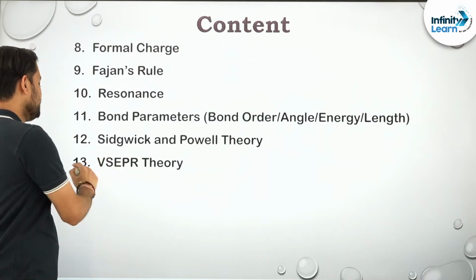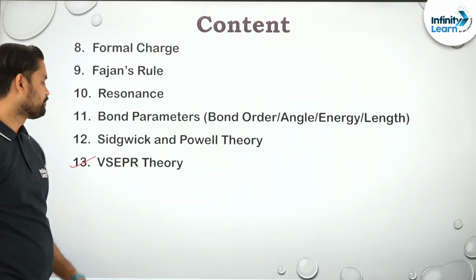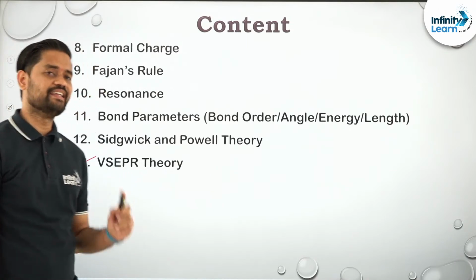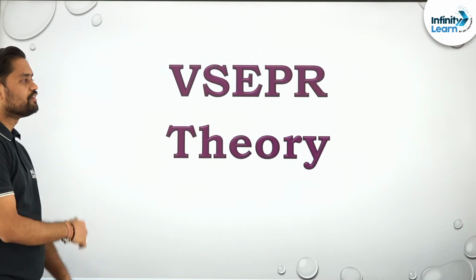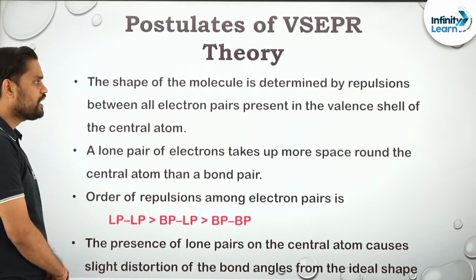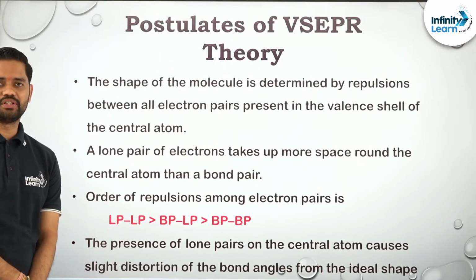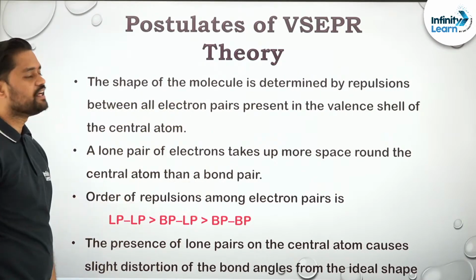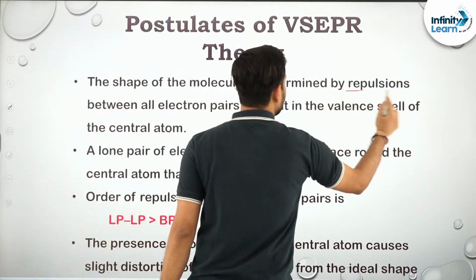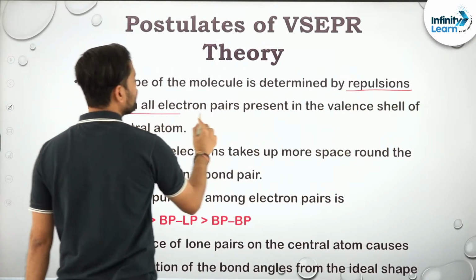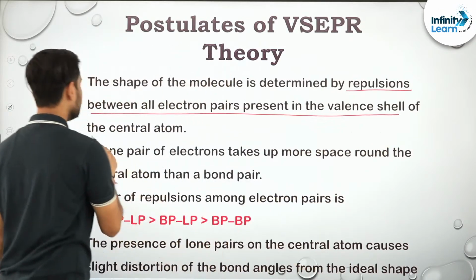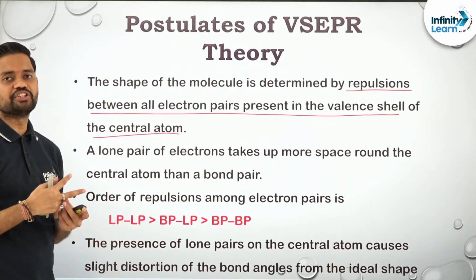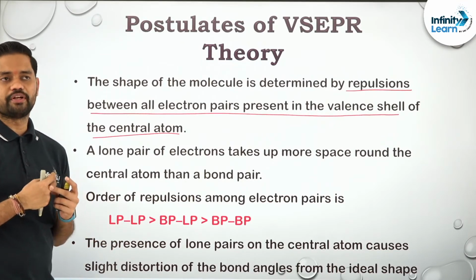But the final theory was given by VSEPR theory, and this is very important. Talking about VSEPR theory, it has some postulates that you should know. First of all, the shape of the molecule is determined by the repulsions between all the electron pairs present in the valence shell. Be it bond pair or lone pair, they will repel, and depending upon the repulsion, the shape or geometry of the molecule is defined.